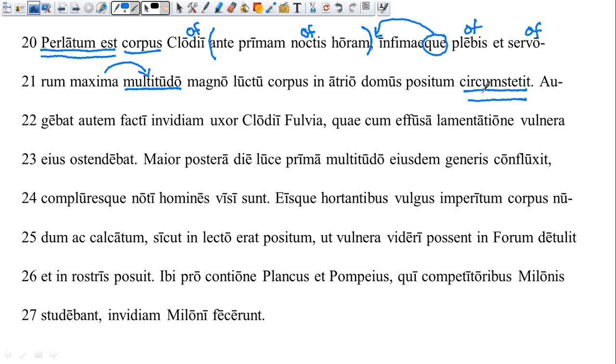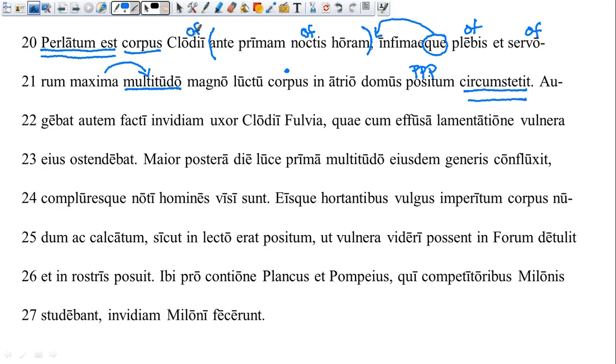Surrounded, and now we want to find our direct object. This is tricky as well because we don't have anything other than this positum, which is a perfect passive participle from pono, ponere, posui, positus. This is not going to be our direct object, but it will describe it. Nothing else looks accusative. It's going to be corpus. So remember, corpus from up here is neuter, like we talked about, and the nominative and the accusative are the same.